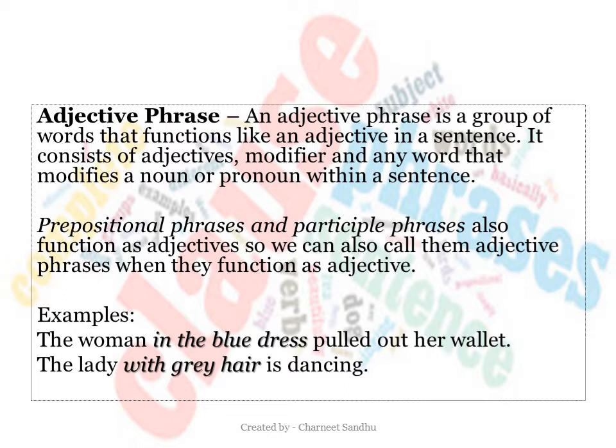The woman in the blue dress pulled out her wallet. What is our noun in the sentence? The noun is woman. In the blue dress is the adjective phrase which modifies the noun woman. The next example: the lady with grey hair is dancing. In this example, the adjective phrase is with grey hair. It is also a prepositional phrase, but it functions as an adjective.